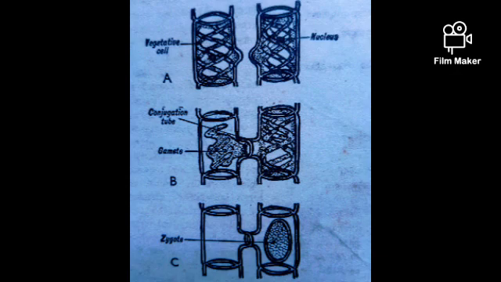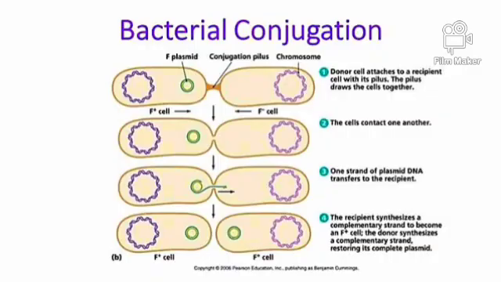Remember, this one is called zygote. In the other one I discussed, it was called zygospore because it results in producing spores. But this one does not produce spores, so it is just called a zygote. Please take note of this, because when they label it, you should know it is a zygospore, not zygote.